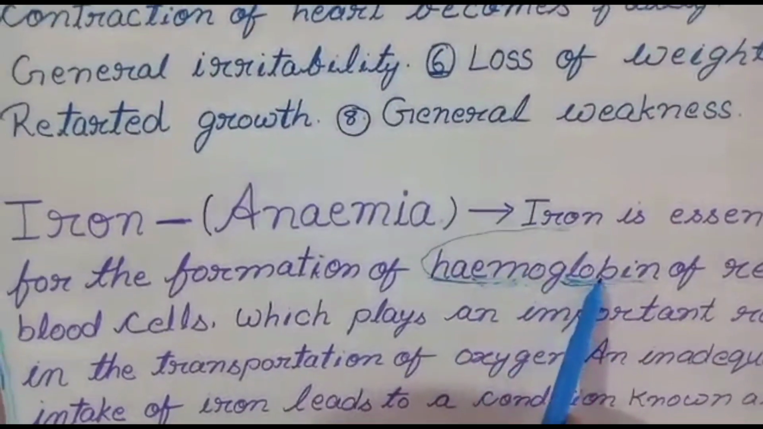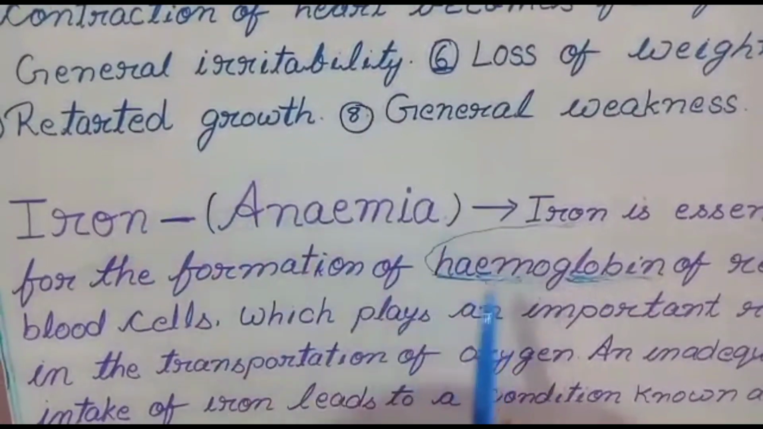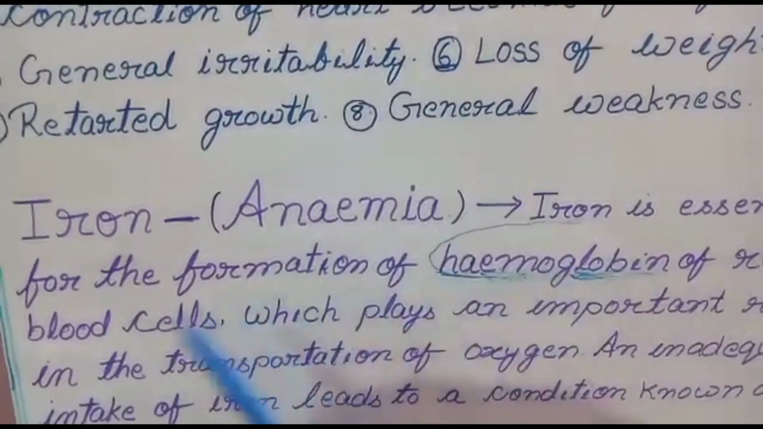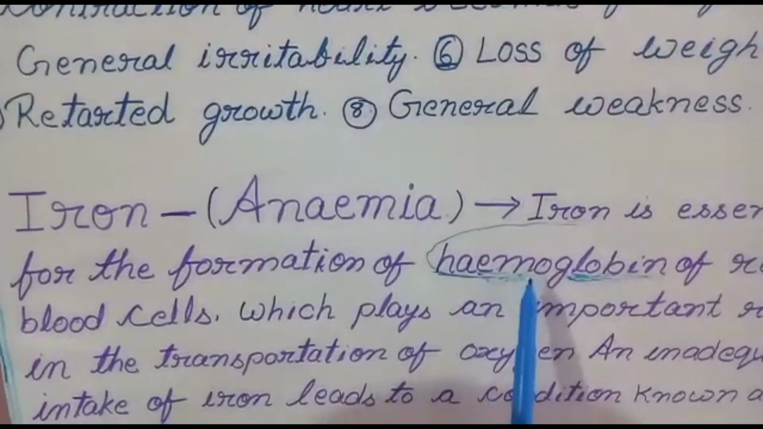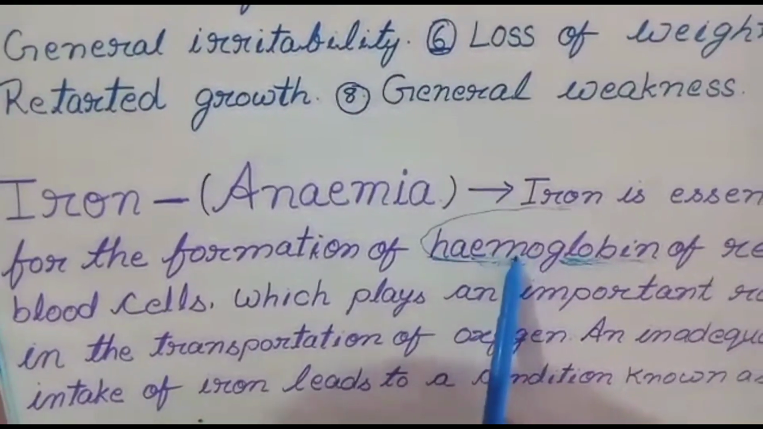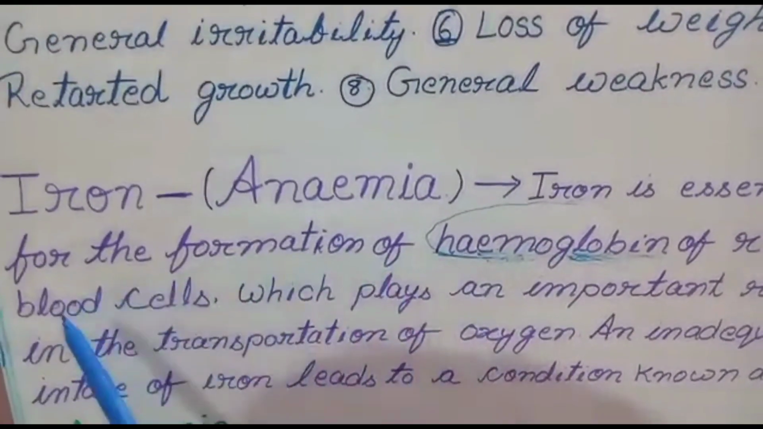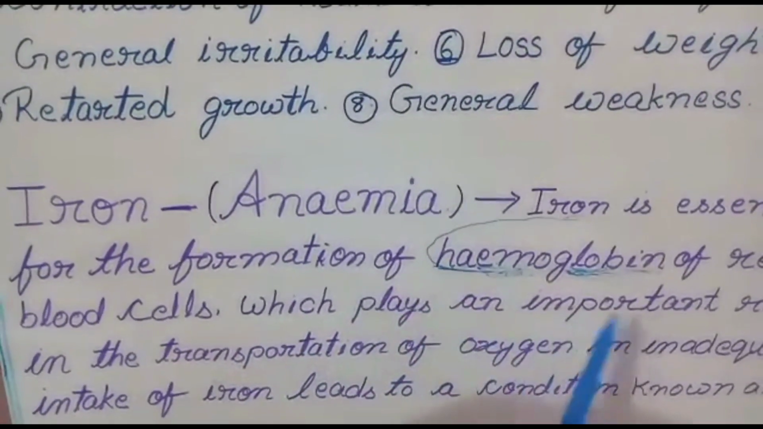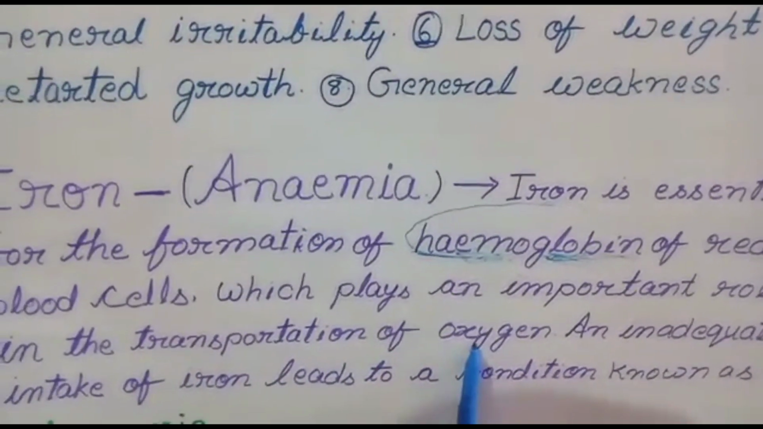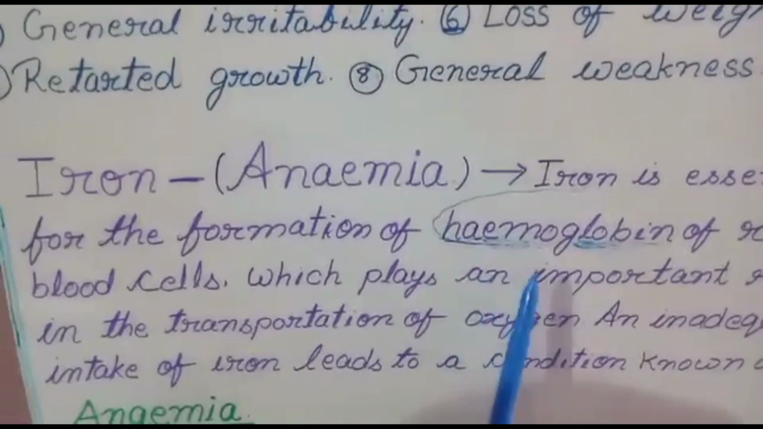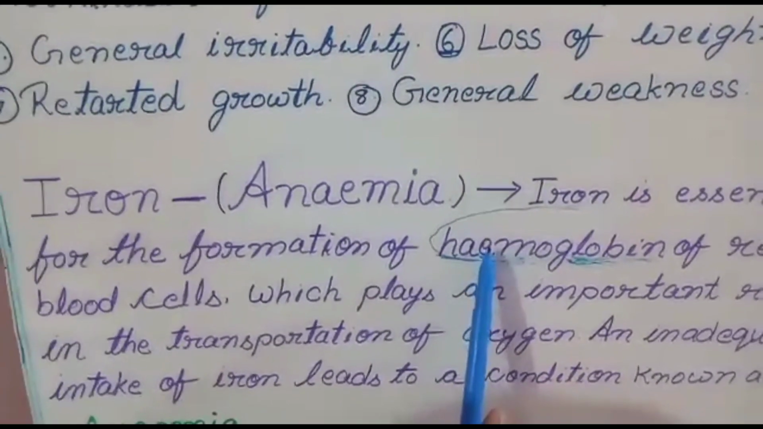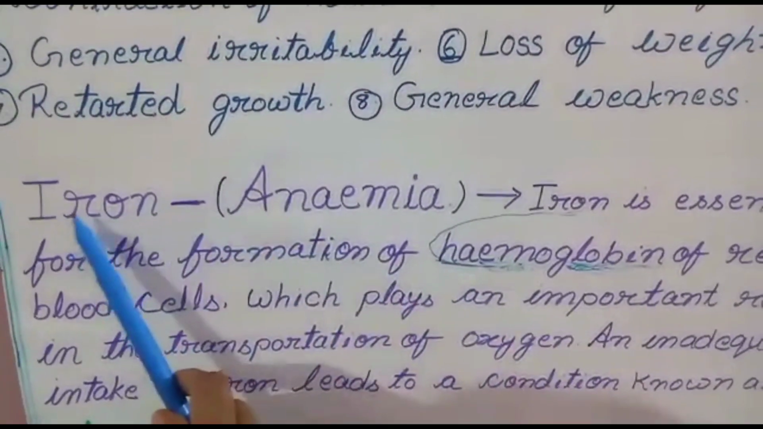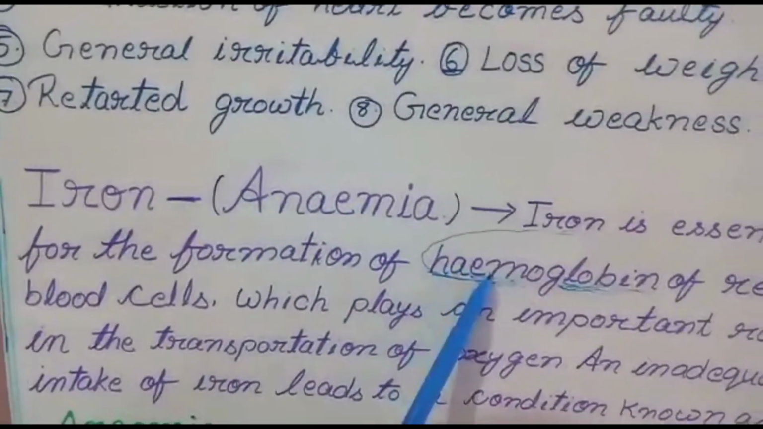Iron plays a very important role in the formation of hemoglobin. This hemoglobin is in the red blood cells, and our blood looks red because of this pigment, the hemoglobin pigment. Now see, what is the role of hemoglobin in our body? Hemoglobin plays an important role in the transportation of oxygen. I have also discussed this in earlier classes. Hemoglobin plays a very important role in transporting oxygen to each and every cell. So iron plays a very important role in the formation of hemoglobin.